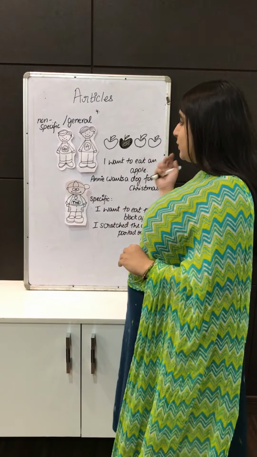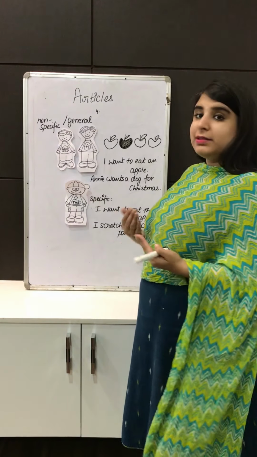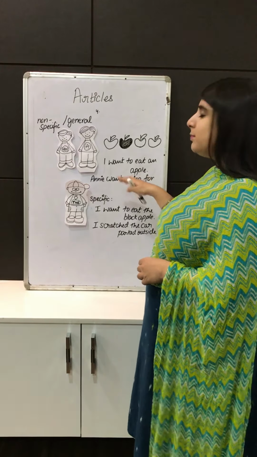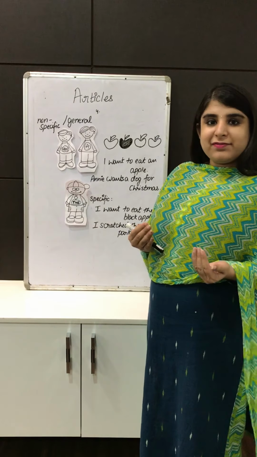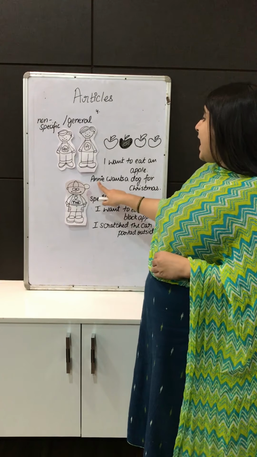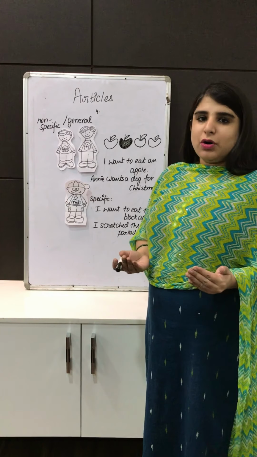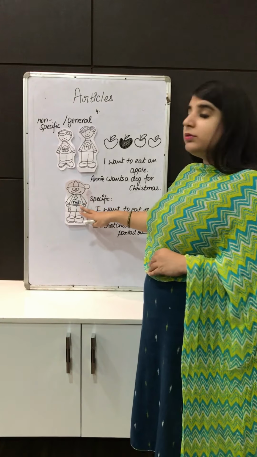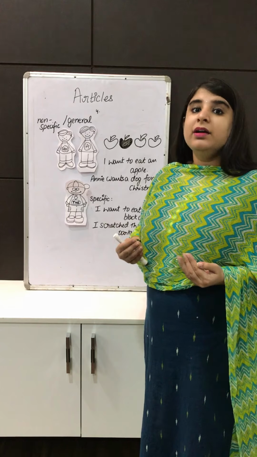Let us see another difference between a, an and the. The twin brothers a and an are used to point out things in general. So when I say I want to eat an apple, that means I can eat any one of these apples. So I am not being specific about any apple. When I say Annie wants a dog for Christmas, that means Annie is referring to any dog that she would like to get for Christmas. Similarly, the is used to point out specific nouns.